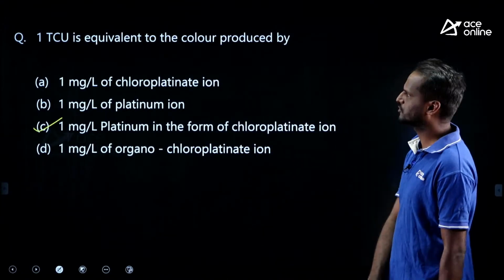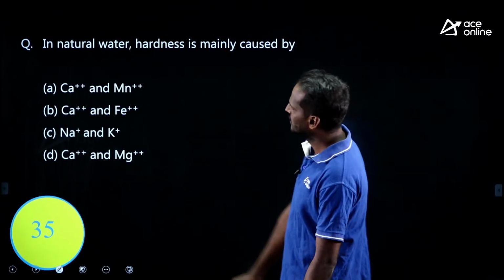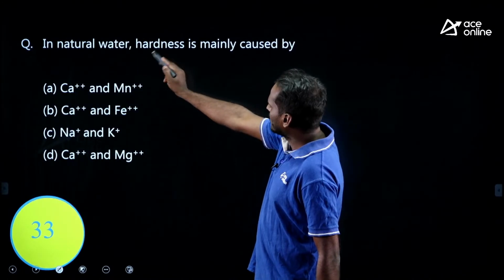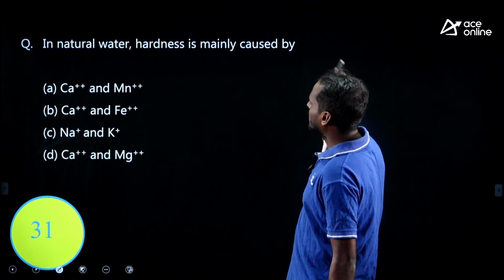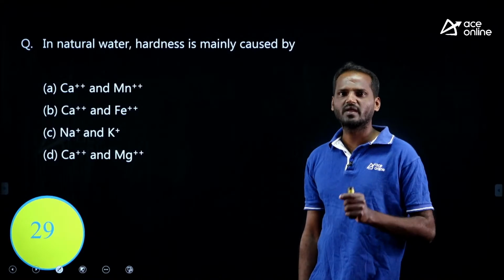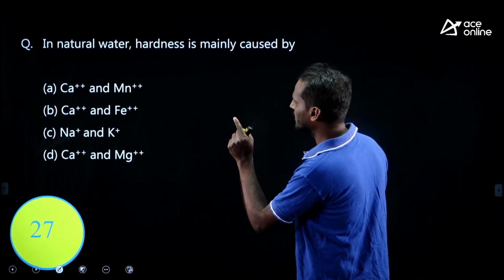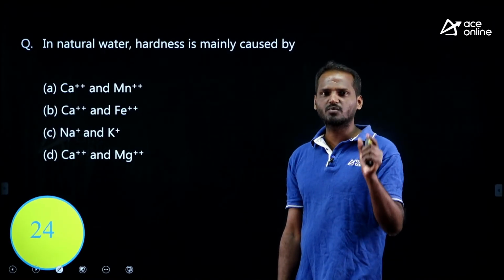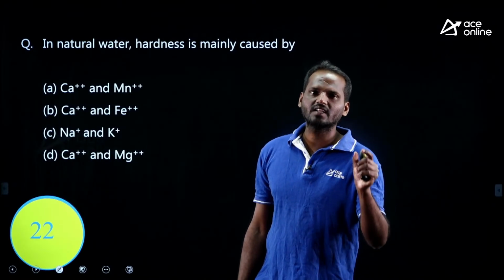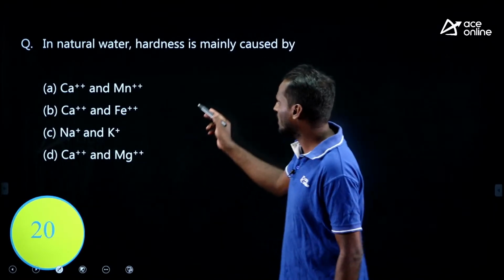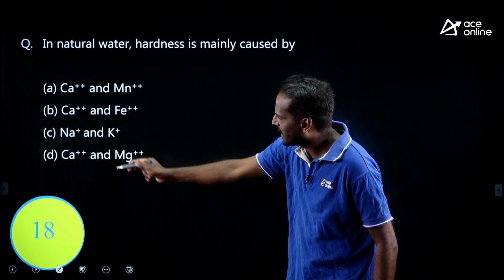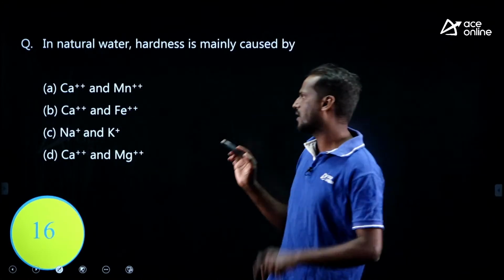Very easy, simple question. Next, try to solve this. In natural water, hardness is mainly caused by, look at this question very carefully. Hardness is caused by all multivalent cationic substances. Here in the options, all are multivalent cationic substances except option C.